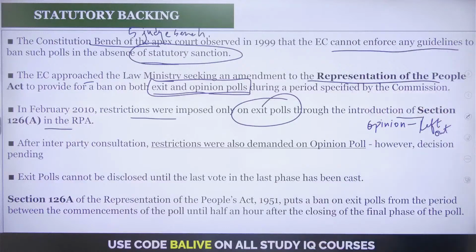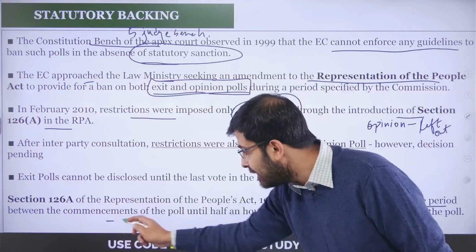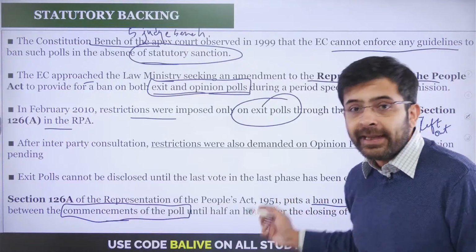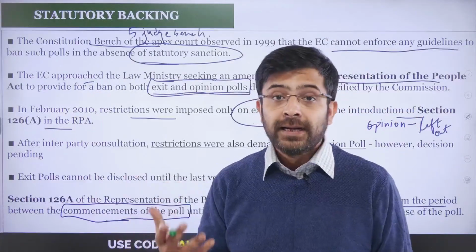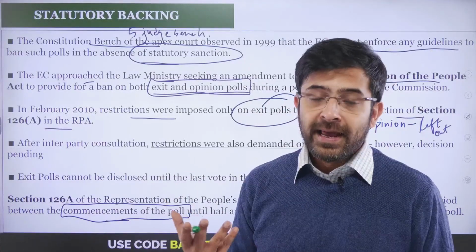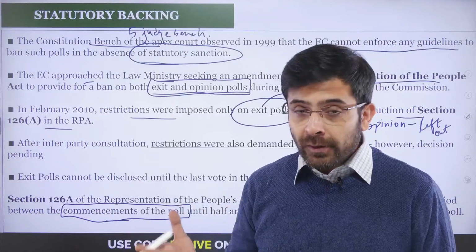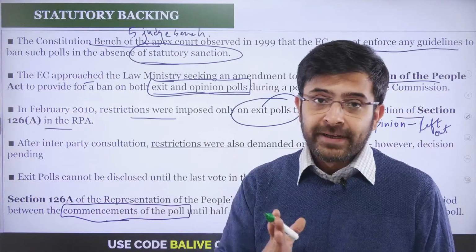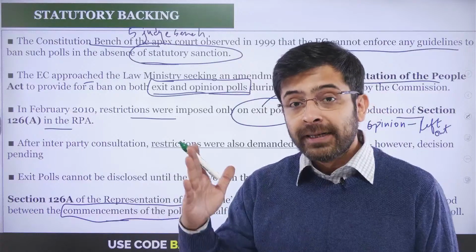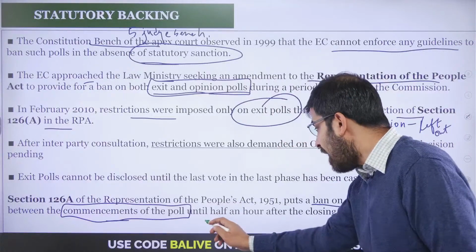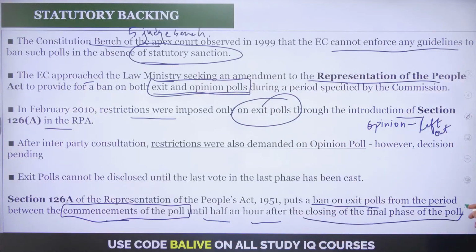What does it say? It puts a ban on exit polls from the period between the commencement of the poll. Very, very important. So it does not straight away kick in as soon as you have the Model Code of Conduct. When does the MCC come in? When the announcement of the election is made by the Election Commission. From that moment on, your Model Code of Conduct kicks in. But the ban on polls does not start at that time. It starts from the time the voting process starts. Here is the first key difference. And it continues until half an hour after the closing of the final phase of the poll.